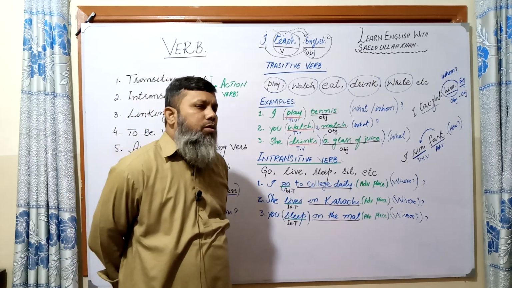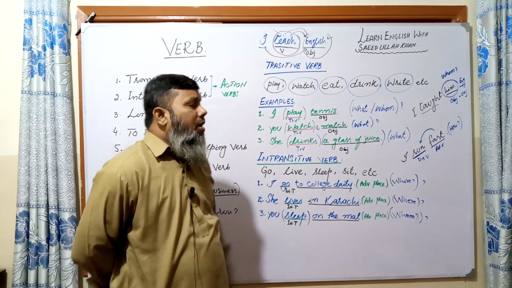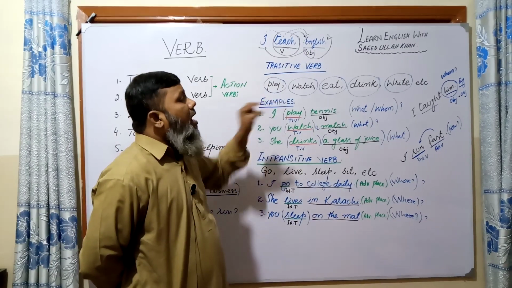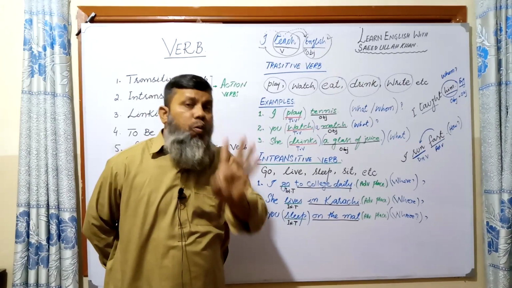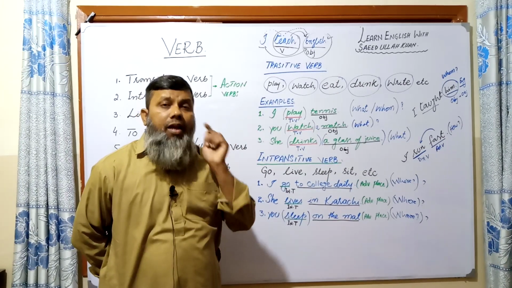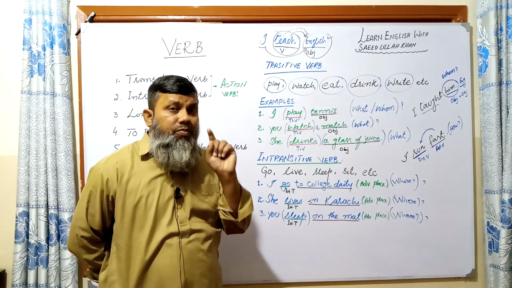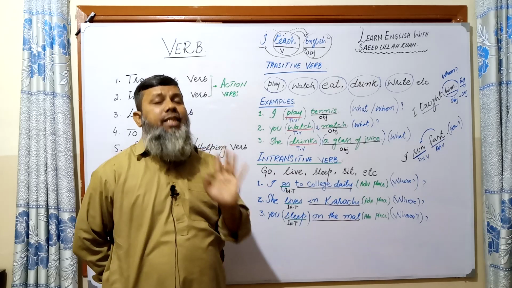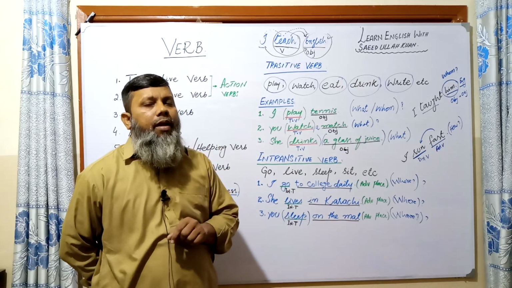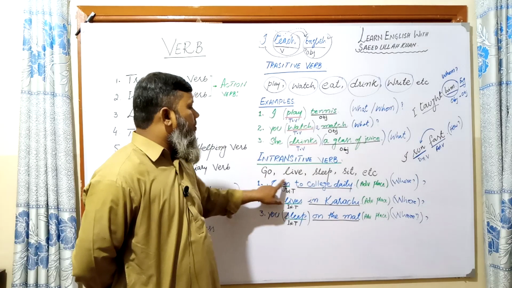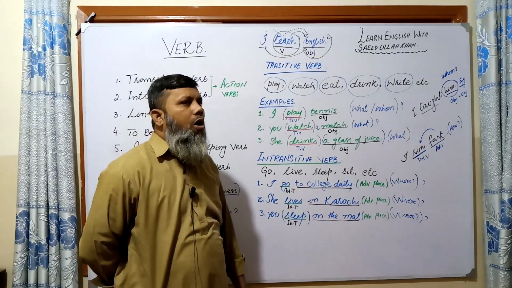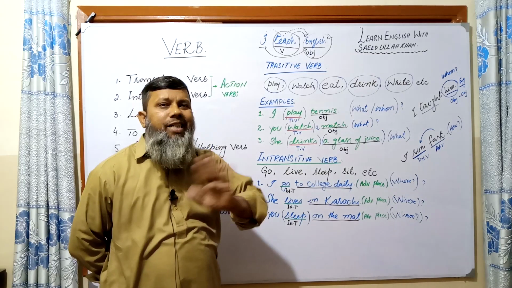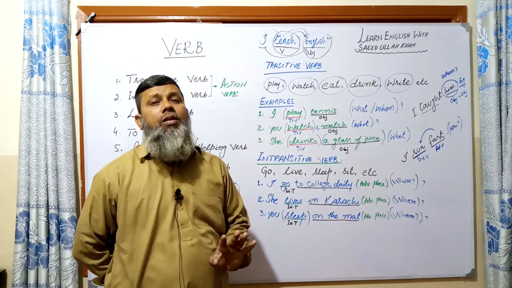With a transitive verb, an object is possible. But intransitive verbs are those where an object is not possible.